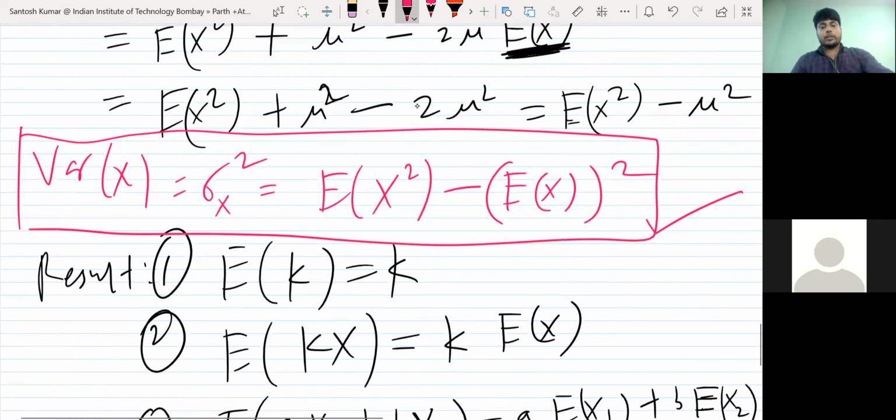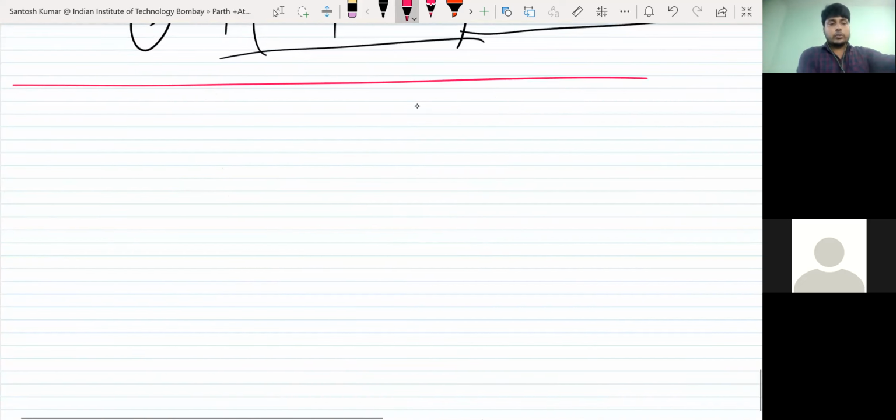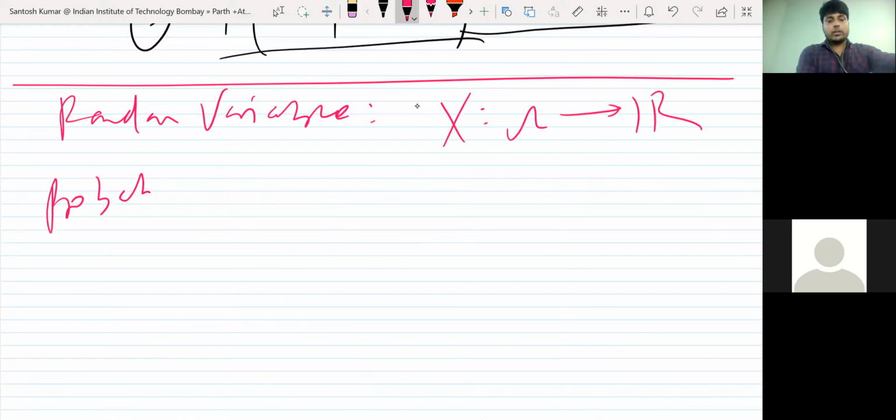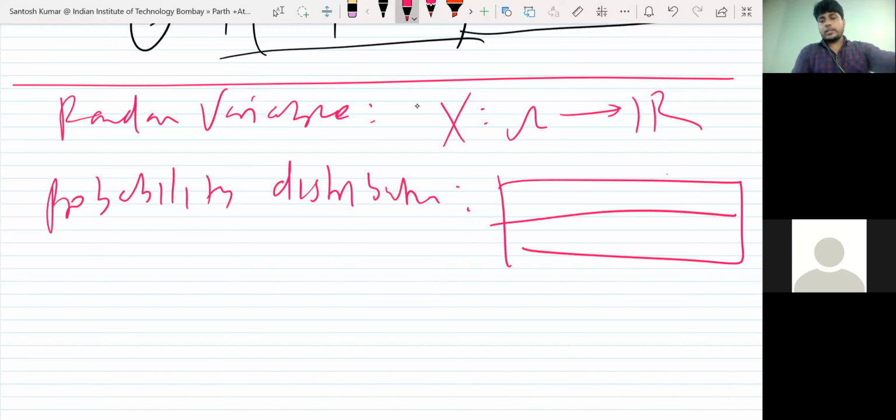So in short, let me write it again. In the last class we defined random variable. So I'm summarizing it. Random variable is a function from omega to R. Then we defined probability distribution. That was the table, xi's and pi's: table x, p of x.